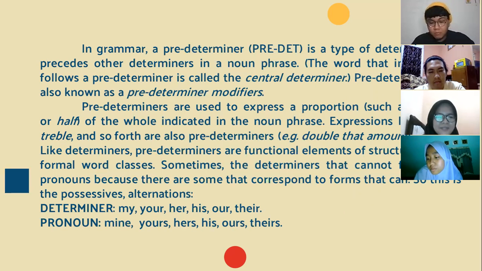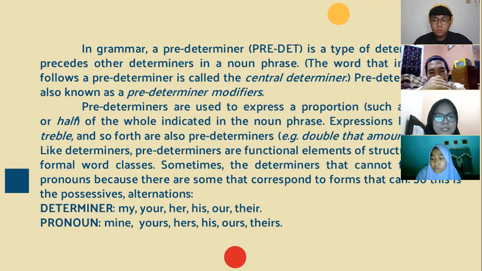So my name is Dian Zhafira Adelia, and my NPM is A1B020068, and I will explain about predeterminers. In grammar, a predeterminer, or predet, is a type of determiner that precedes other determiners in a noun phrase. The word that immediately follows a predeterminer is called the central determiner. Predeterminers are also known as predeterminer modifiers. Predeterminers are used to express a proportion such as all, both, or half of the whole indicated in the noun phrase.